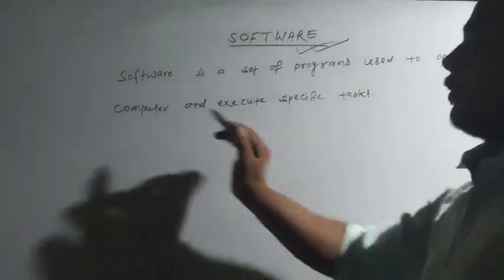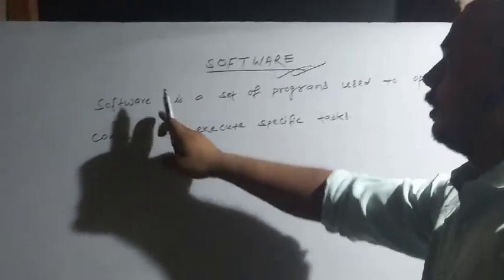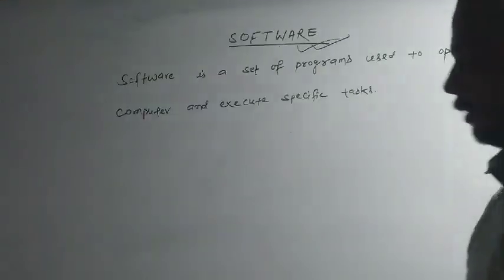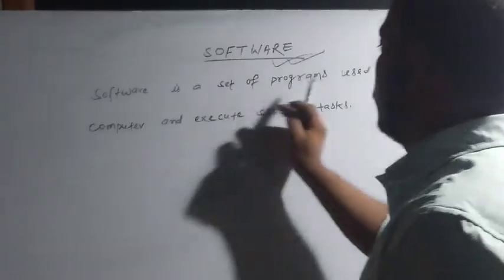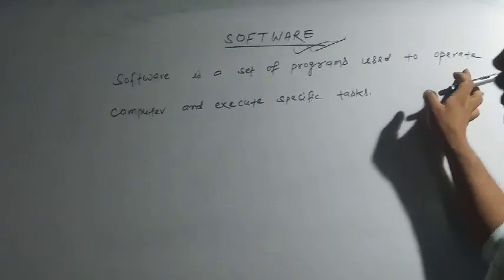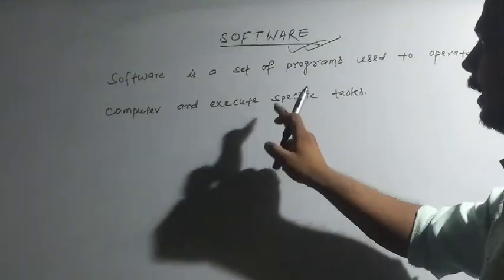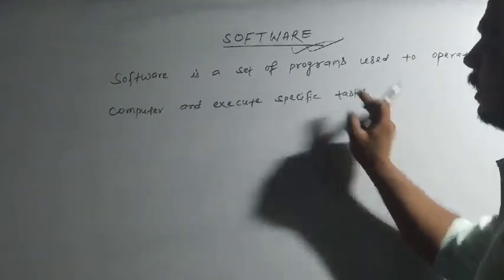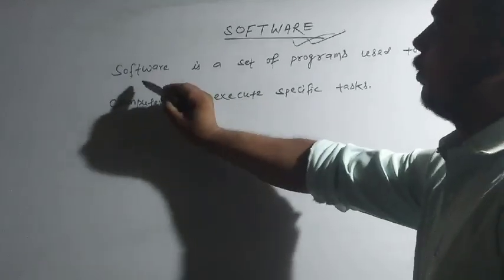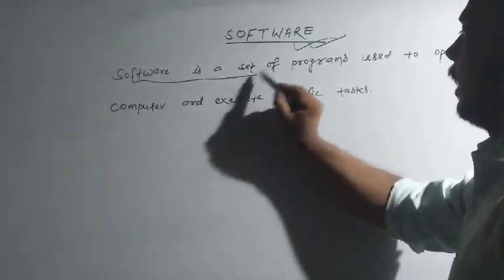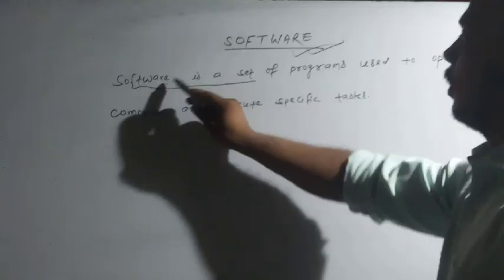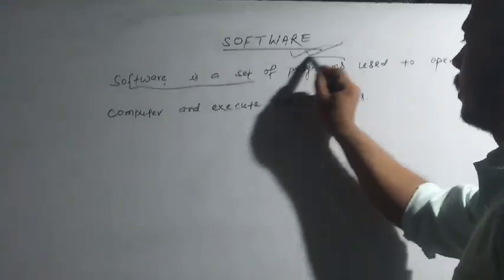Now we see the definition of software. Software is a set of programs used to operate a computer and execute a specific task. Here we can see that software is a set of programs.